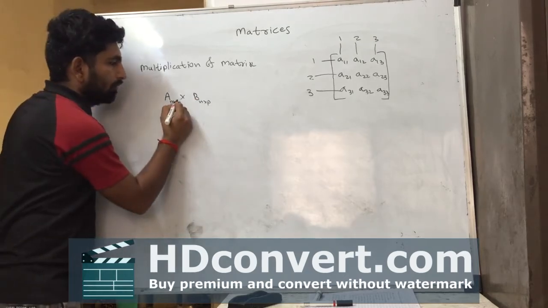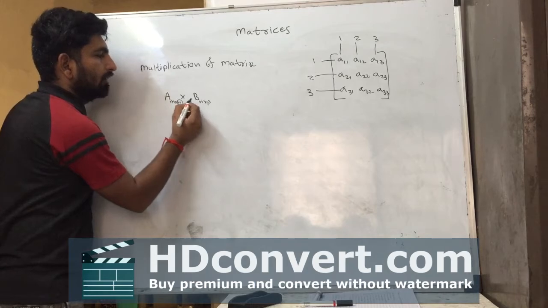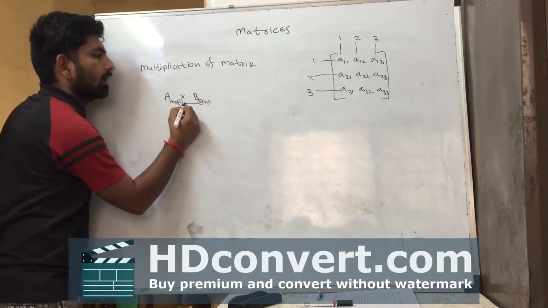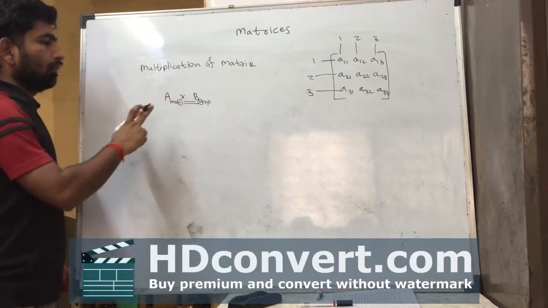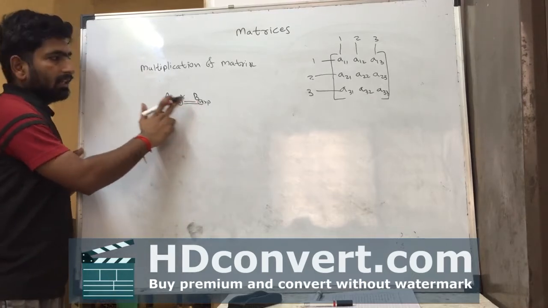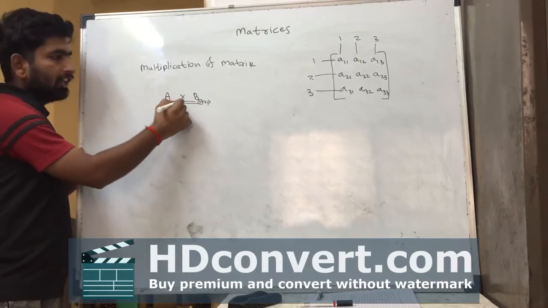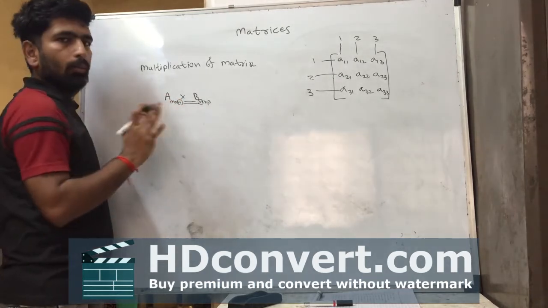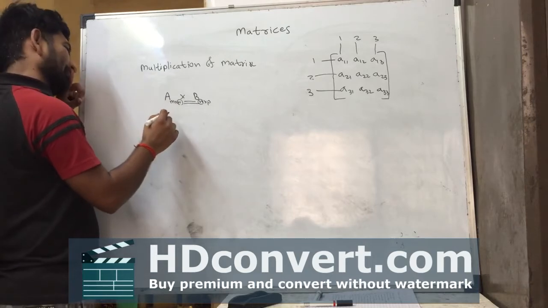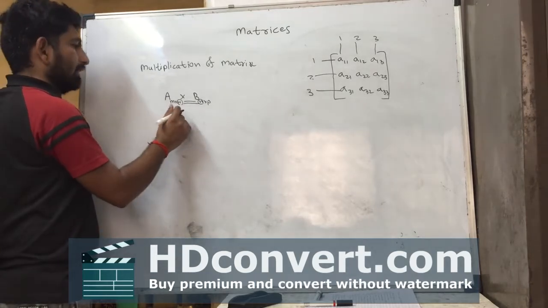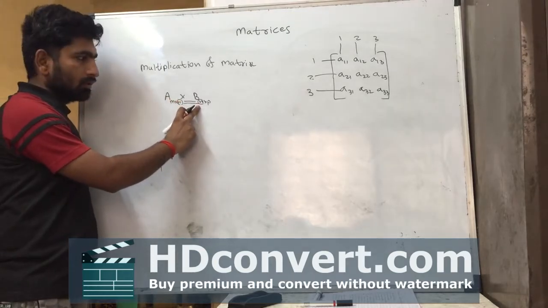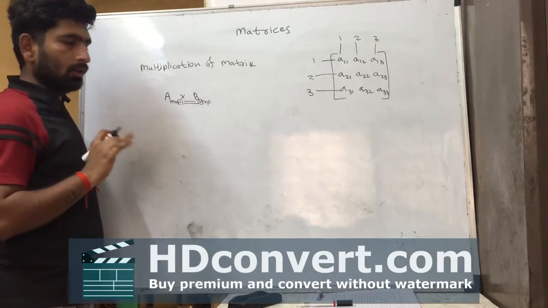The number of columns of A matrix and the number of rows of B matrix must be equal. If the number of rows of the second matrix and the number of columns of the first matrix are not equal, then we cannot multiply those two matrices. If we want to multiply two matrices, the number of columns of the first matrix and the number of rows of the second matrix must be equal.